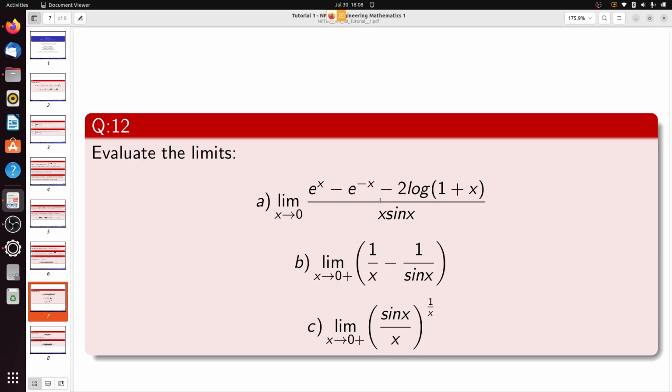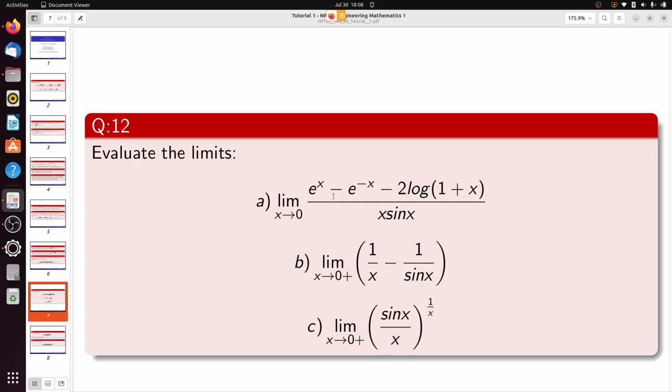Beg your pardon, I think there is one printing typo here. It will be e to the power x plus e to the power minus x minus 2 log of 1 plus x. No, it is absolutely fine. e to the power 0 plus e to the power 0 is 1 plus 1, which is 2, minus 2 log(1 plus x).